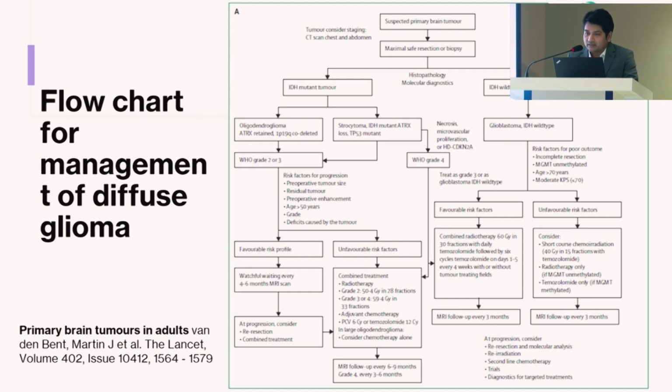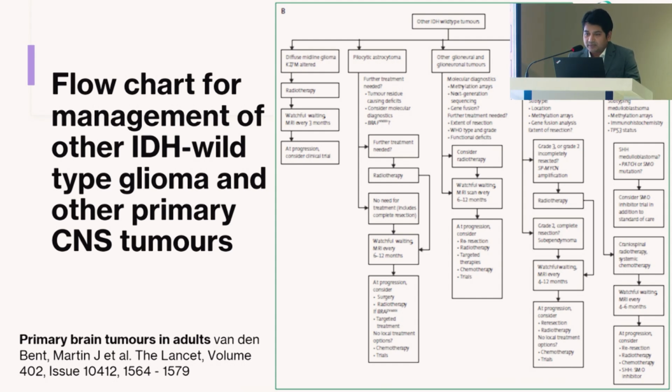If a brain tumor is suspected, maximal safe resection or biopsy, and if it is IDH mutant, with risk factor stratification, we can go for watch and wait, as well as radiotherapy 54 gray with adjuvant chemotherapy. And if it is IDH wild type and GBM, we should consider 60 gray radiation along with concurrent chemoradiation and adjuvant therapy. So what about the IDH wild type? Most of the time it needs radiation. I'm not going into details for the explanation.